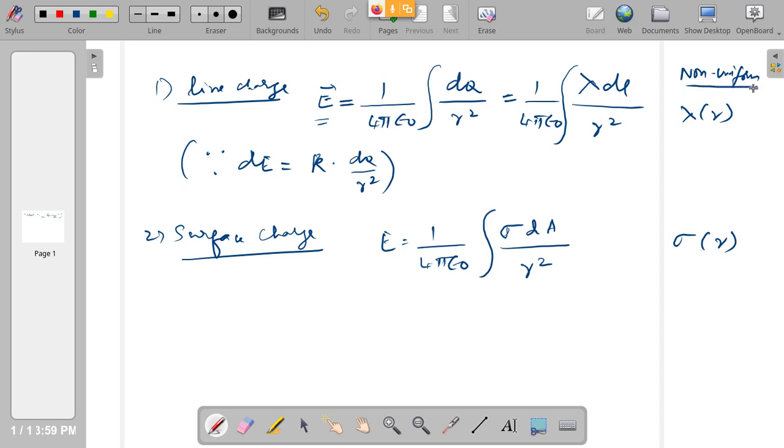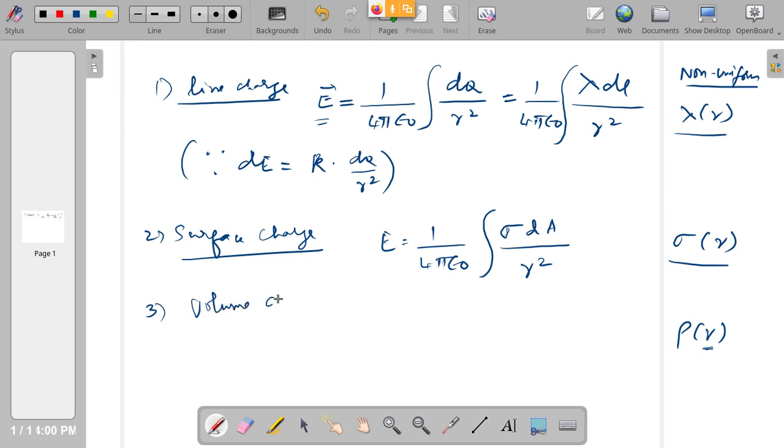That is somewhat more complex than the uniform one. So in each case you have non-uniform charge distribution. That is, the line charge density lambda, or the surface charge density sigma, or the volume charge density rho varies as a function of the distance r within the object. So within the object, at different points, the charge density is not the same, it is not constant. Then you will have this problem. Otherwise, you can take it out and integrate only the remaining things. So the third is also simple.